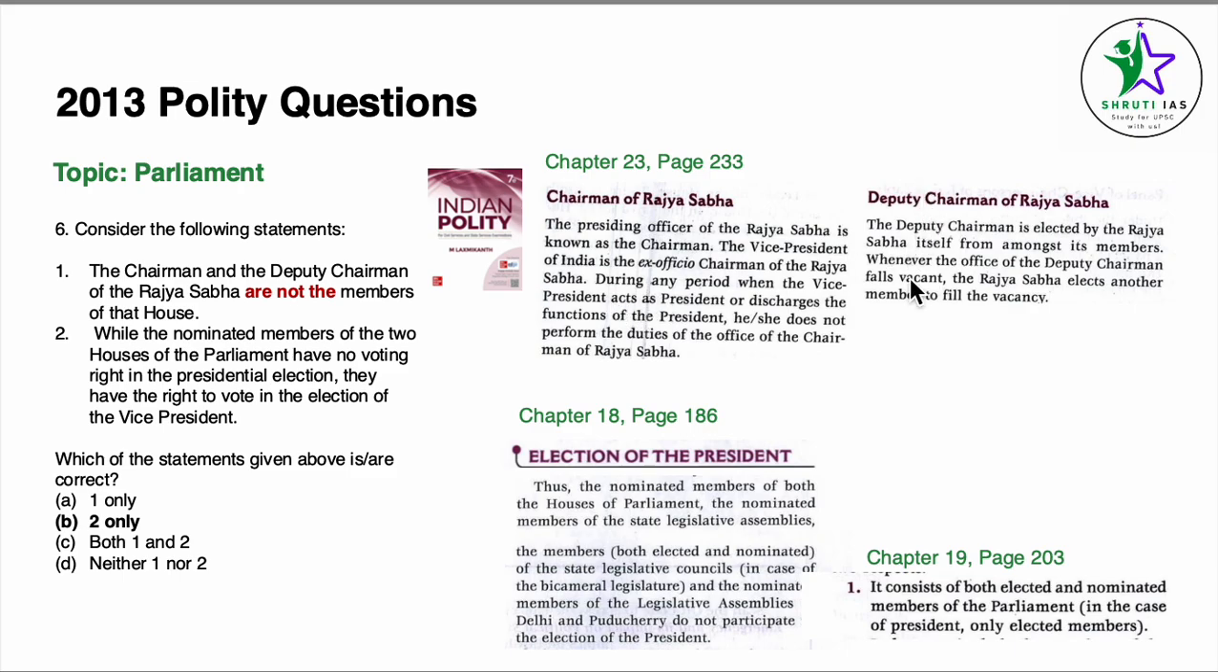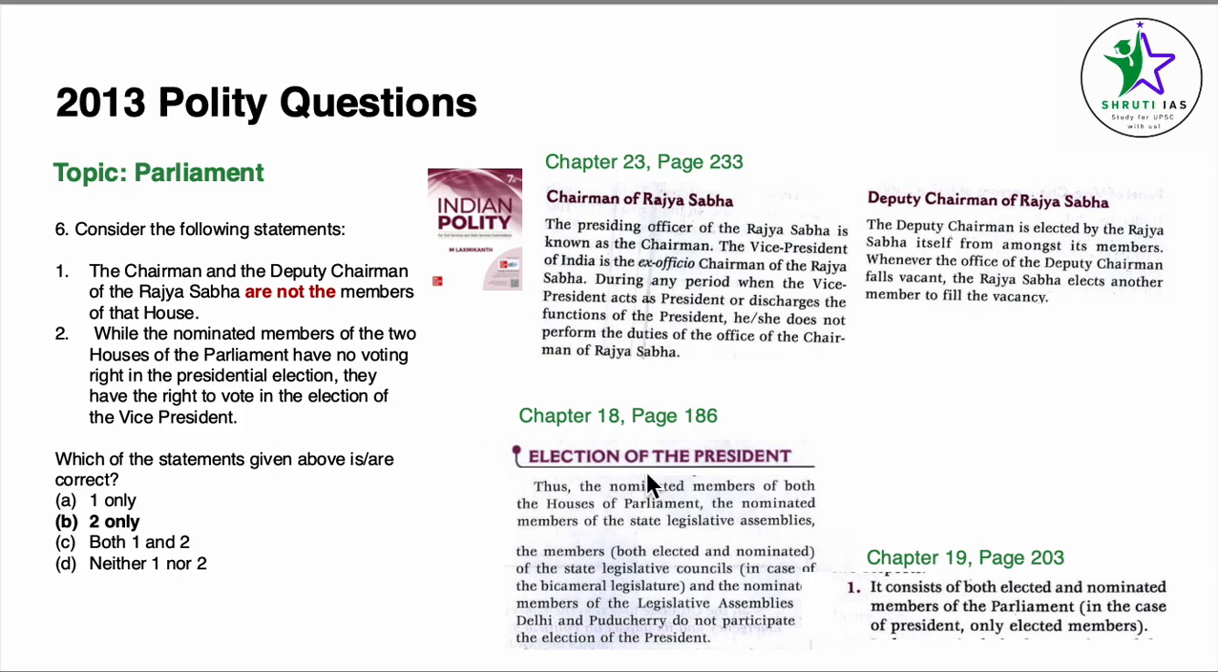The deputy chairman of Rajya Sabha. The deputy chairman is elected by the Rajya Sabha itself from amongst its members. That means this statement becomes incorrect as the deputy chairman is elected from Rajya Sabha amongst its members. For statement 2, while the nominated members of the two houses of the parliament have no voting rights in the presidential election, they have the right to vote in the election of the vice president.